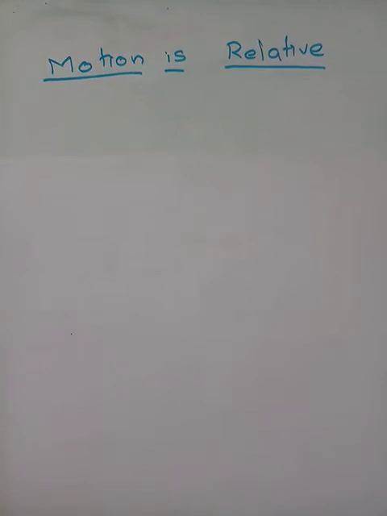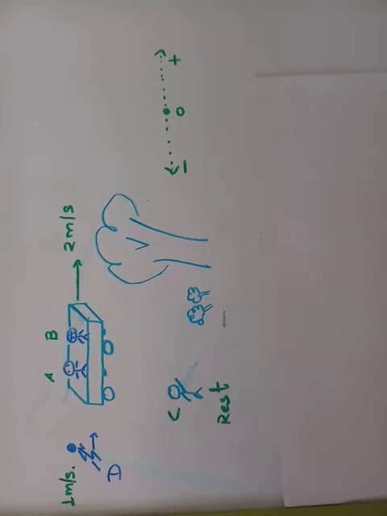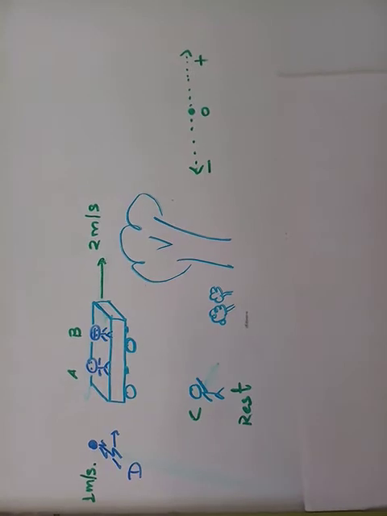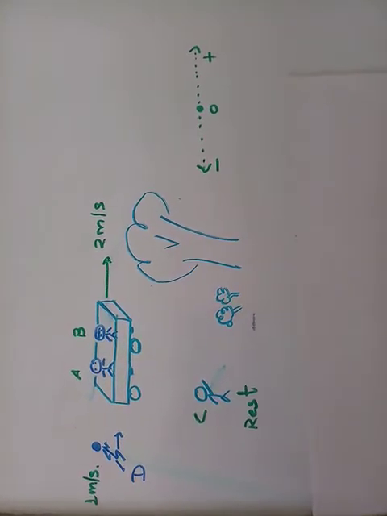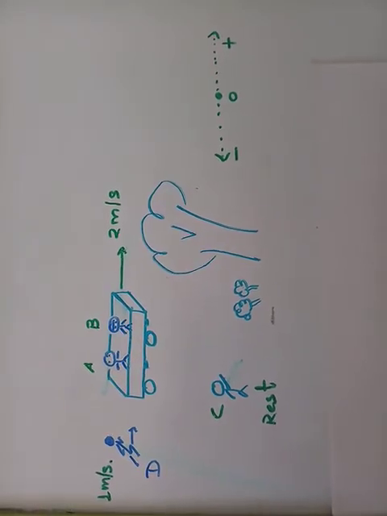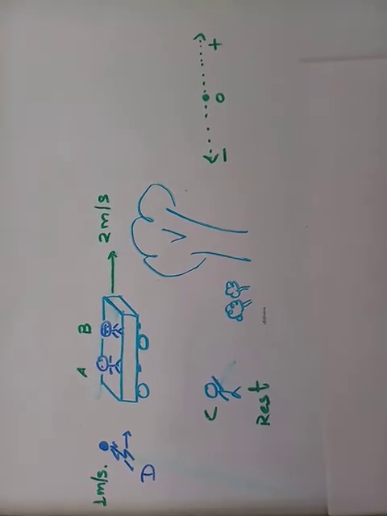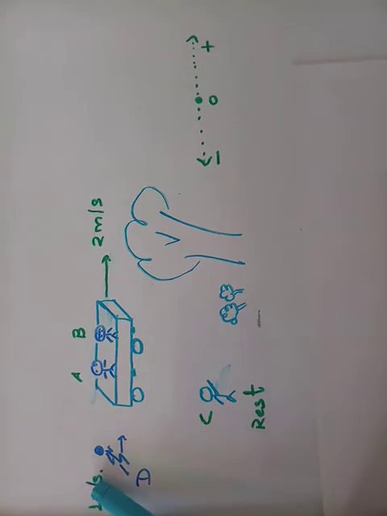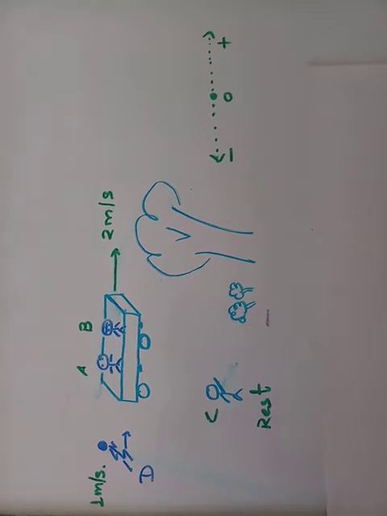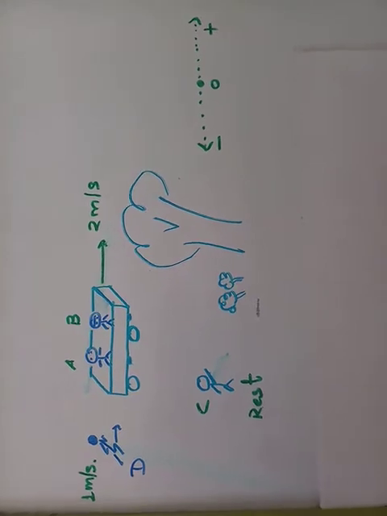To clearly understand this, let us take a look at the picture below. In this picture, there are a few stationary things like trees and bushes, and there is a trolley. In this trolley, there are two people, A and B, and outside the trolley, there are two more people, C and D. Now the trolley is moving at a speed of 2 meters per second, and there are two people sitting inside it.